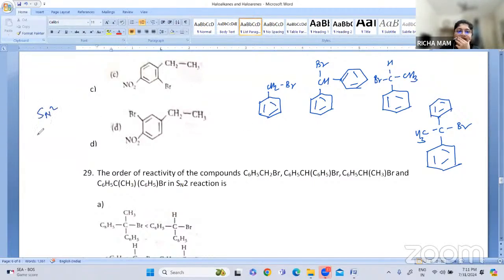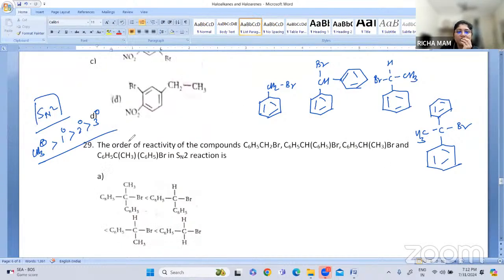Okay, when we see the SN2 mechanism, we have to remember that methyl carbocations are more stable, then primary, then secondary, and then tertiary. Remember this and write the order of reactivity of these compounds. So which will be more stable? Now here, when we break the compound, you have to tell the order of reactivity.